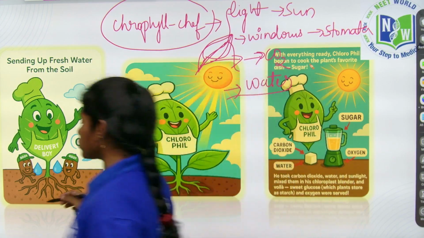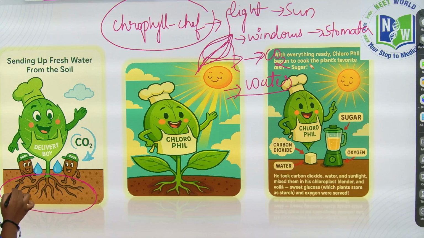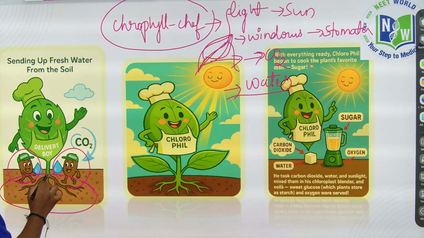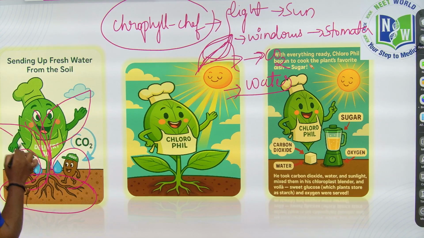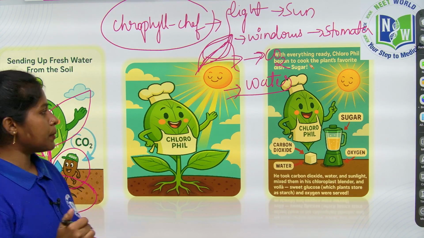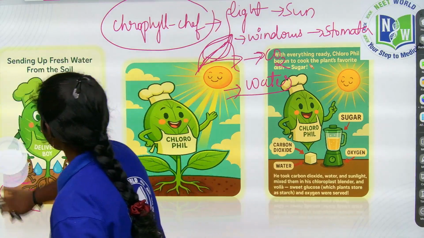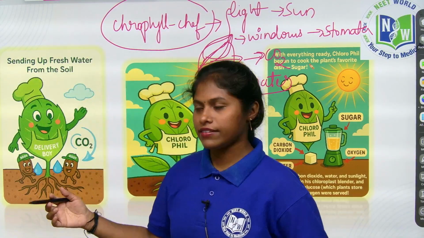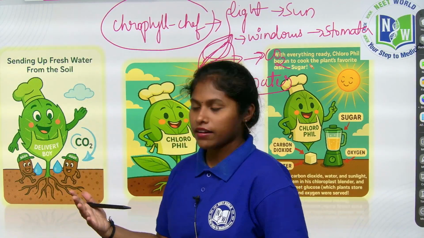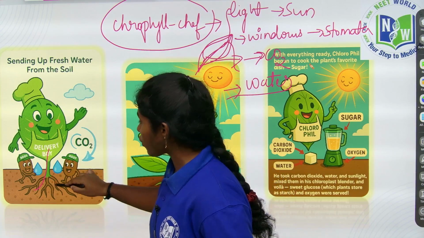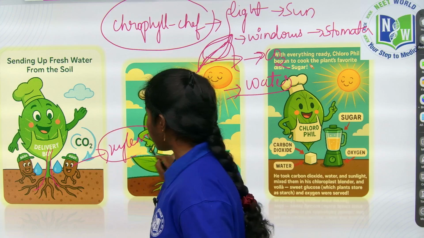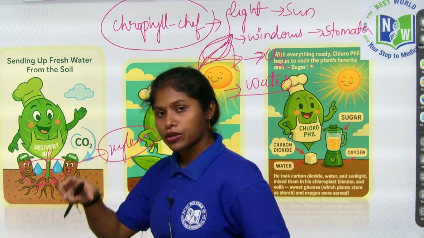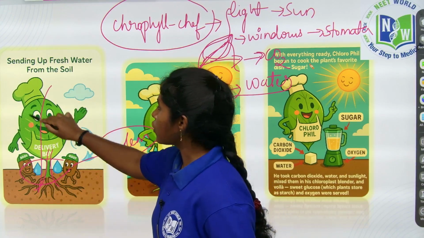From the roots of the plants, these delivery boys send the water to the plant, which is present in the leaves, and the chlorophyll is utilizing it. We know that plants have leaves. In those leaves, the chlorophyll chaff is present, right? So through the delivery boys of the xylem, from the root the water is transferring to this chlorophyll chaff.